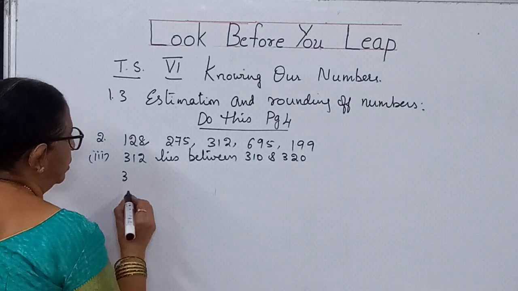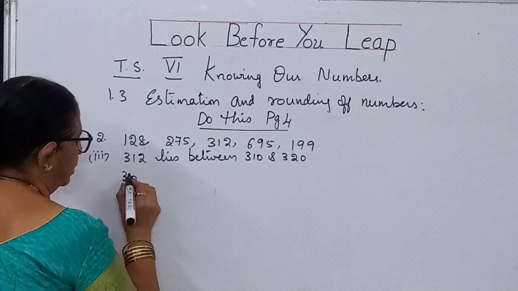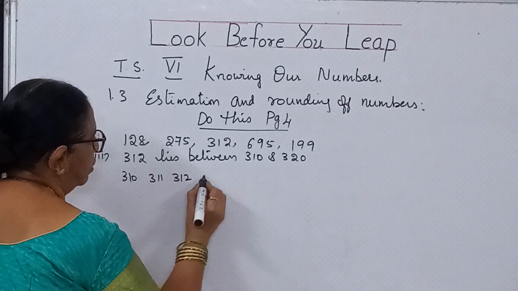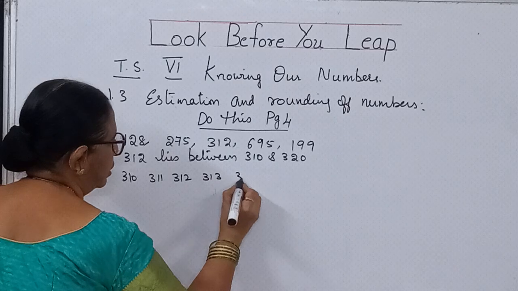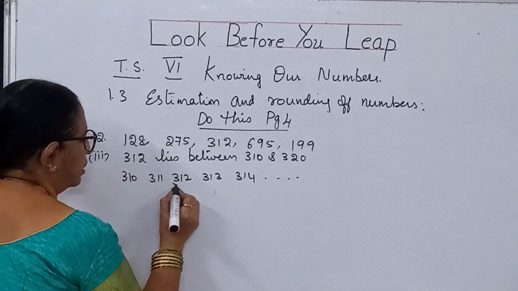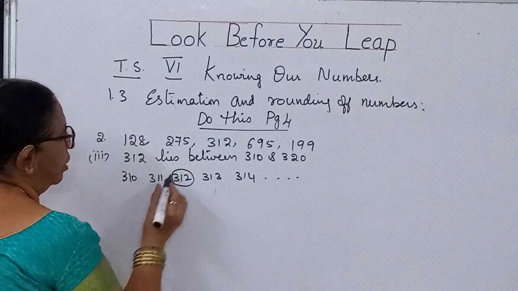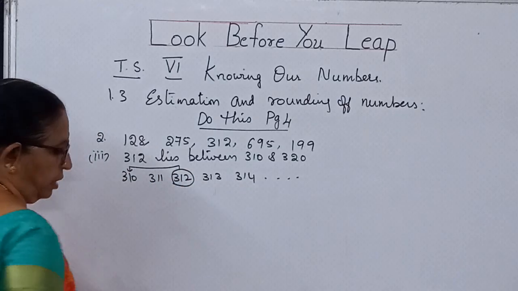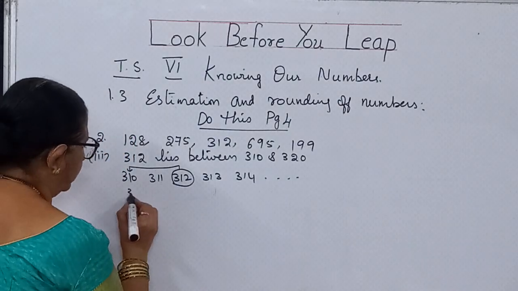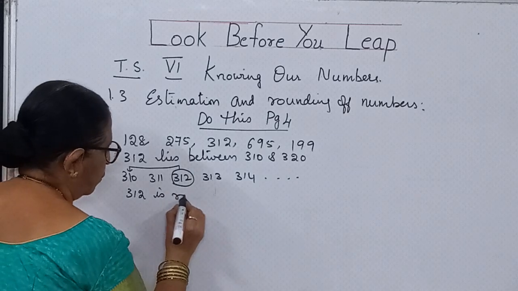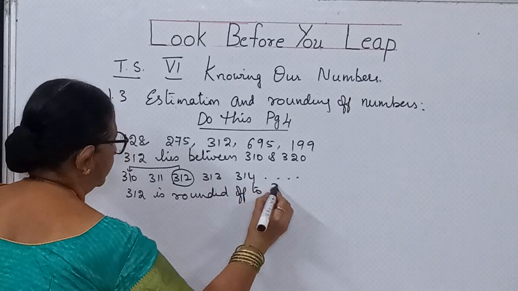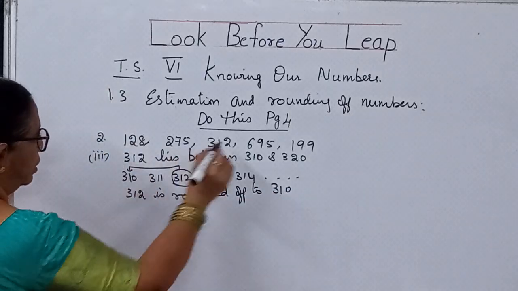So when I write 310, 311, 312, 313, 314, it goes on like this up to 320. We need 312. It is less than half. So 312 is rounded off to 310. This is the third bit.